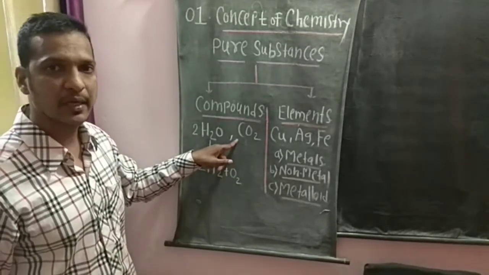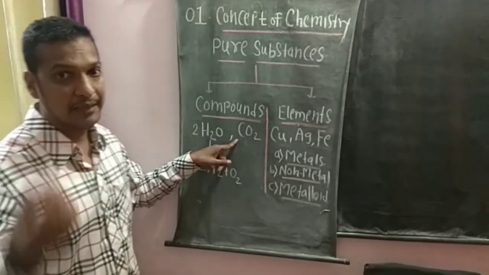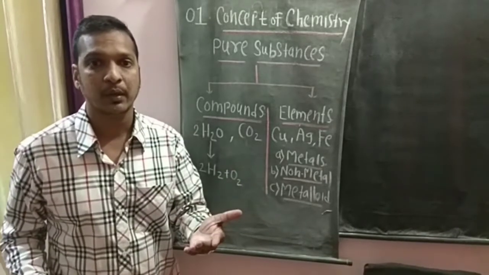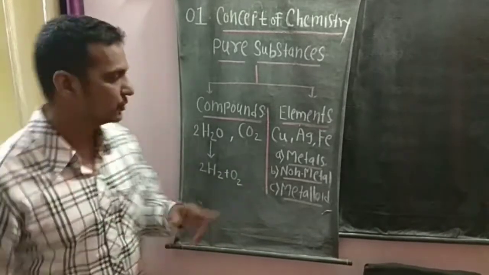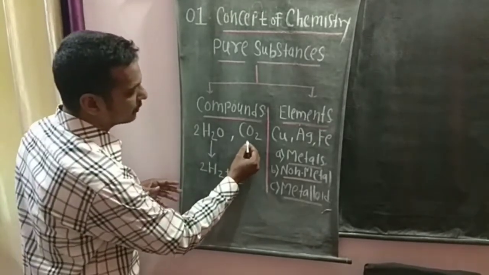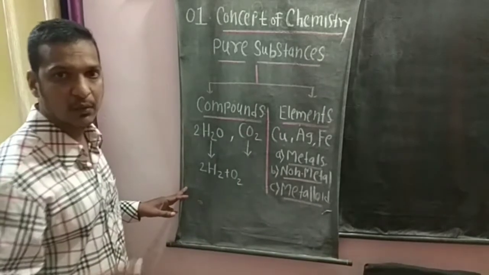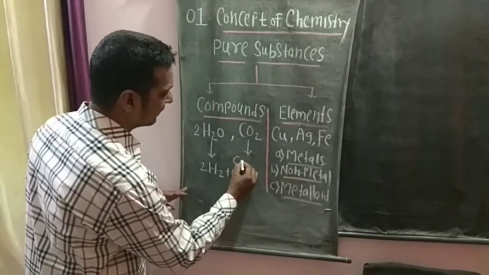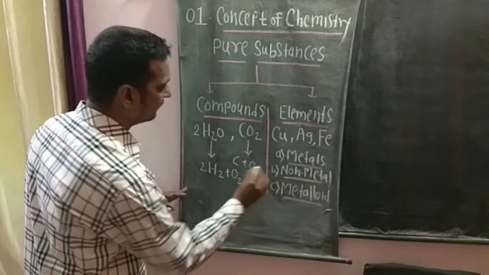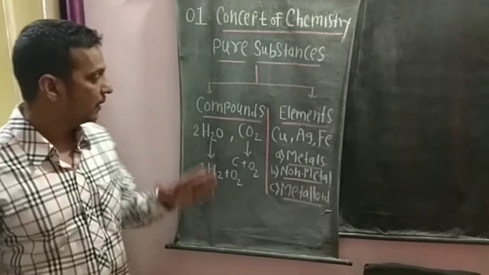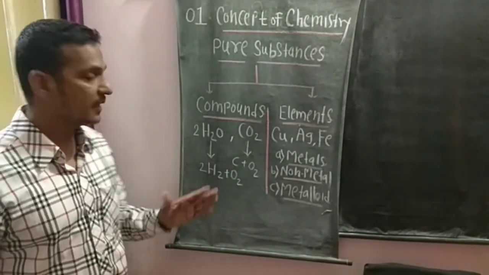Can we break carbon dioxide? Carbon dioxide can be broken down into carbon and oxygen. So we can break CO2 also. Carbon dioxide can be broken down into two simpler substances. One is carbon and the second one is oxygen. So both the compounds can be broken.